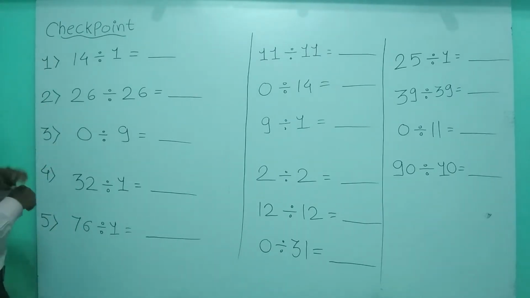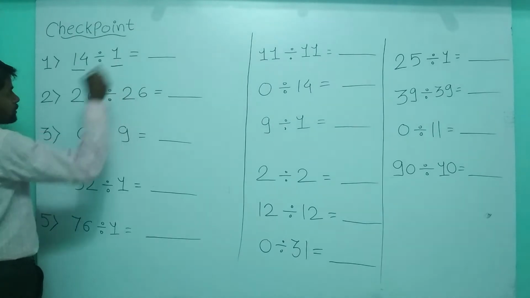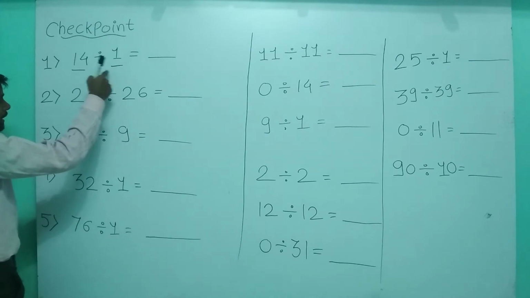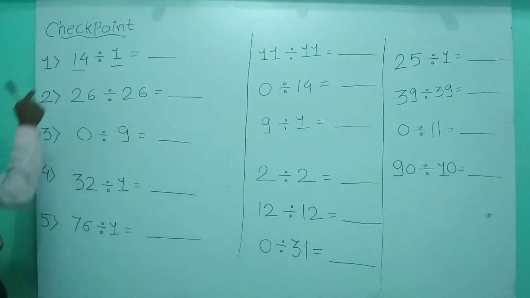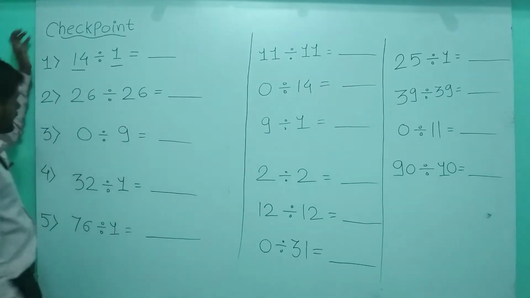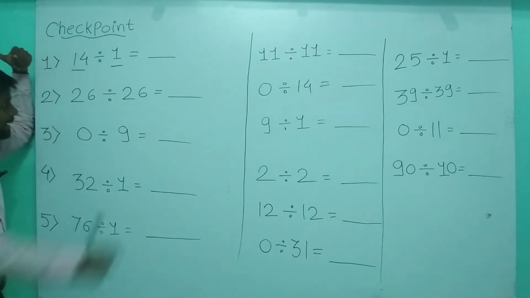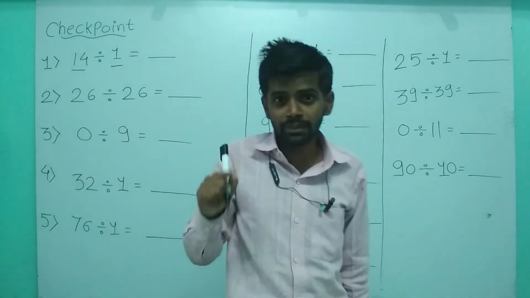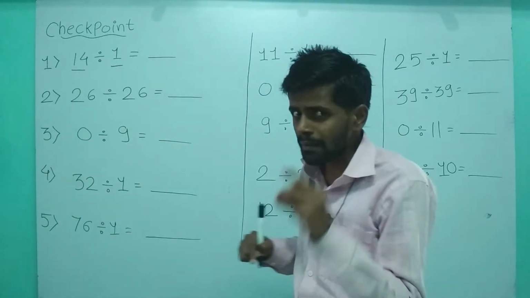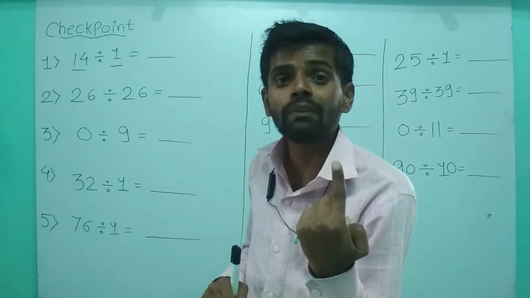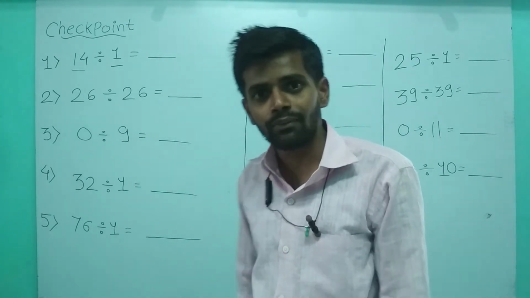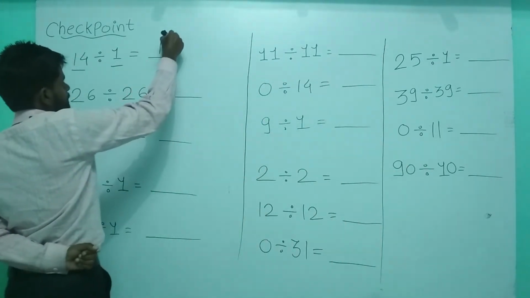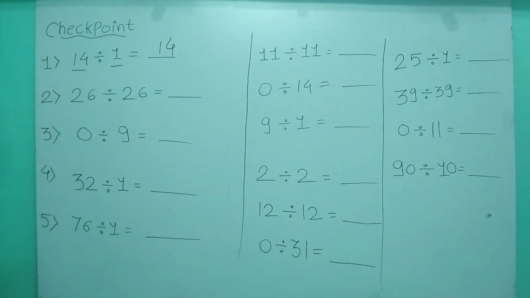Okay, so as you can see here, this 14 and this is 1. So 14 divided by 1. What is this? 14 divided by 1. So in this question, that means in this case, the 14 is the dividend. Yes, जो 14 है that is the dividend and this 1 is the divisor. So if the divisor is 1, that means if you are dividing any number by 1, so what will happen? The quotient will be the number itself. So 14 will come directly in the quotient. Yes, we will write here 14.